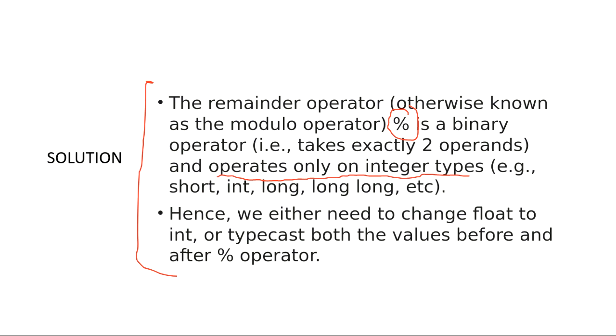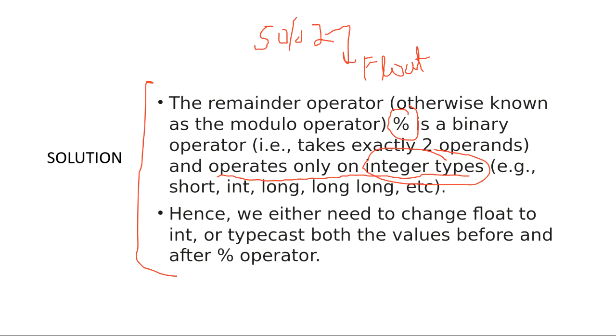Okay, if you want to use percentage, then both values should be integers, like 5 percentage 2, so that is valid. But because it works only on integer types, if we have a float here, it will not work. Is that clear to you? This is a property of this percentage. Are you clear with this? The percentage, which is the remainder, works only with integer values. If we provide a float value, it will not work.